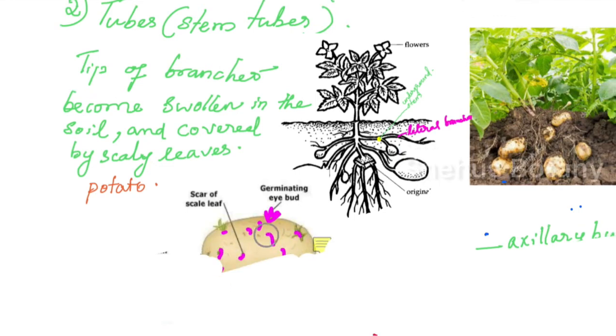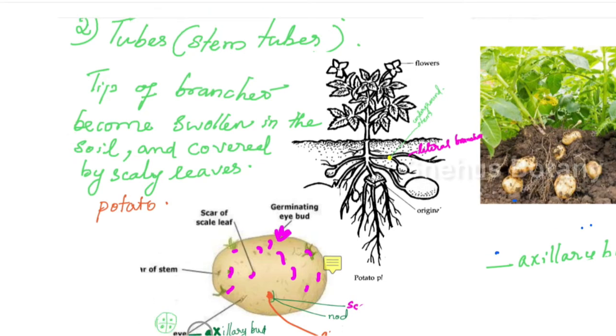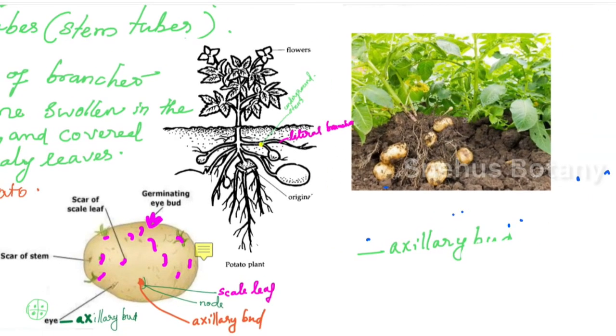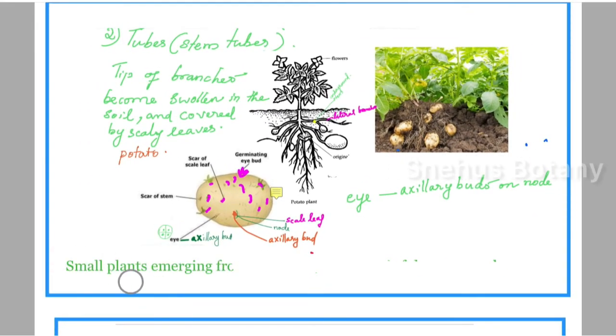Potato stores food and also helps in vegetative propagation. Potatoes have nodes, internodes and scale leaves, and you can see buds developing from the nodes. You can see an axillary bud developing from the node, which is called the eye of the potato. So what are the eyes on a potato? They are axillary buds on the nodes.